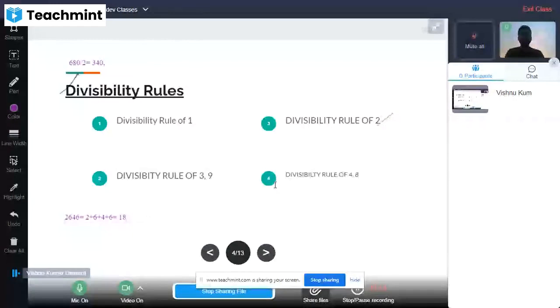You can check all those numbers which are divisible by 3 on your own for revision. Moving to the next one, the divisibility rule of 4.